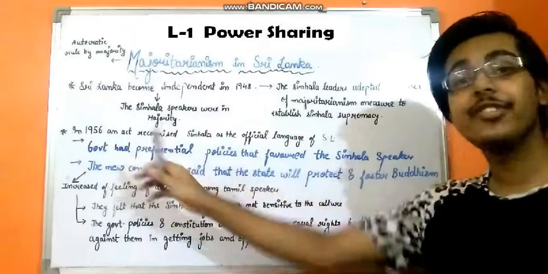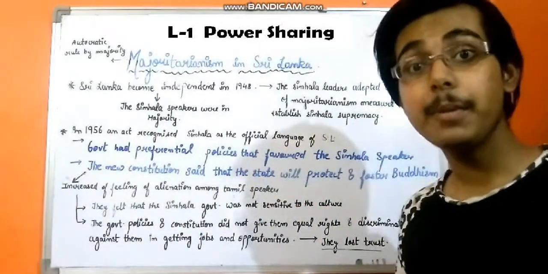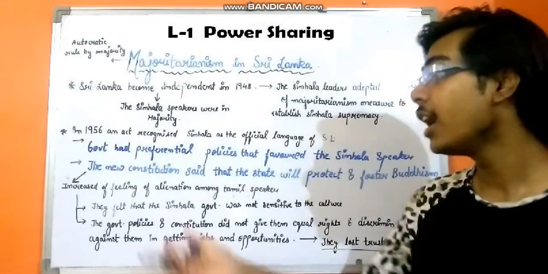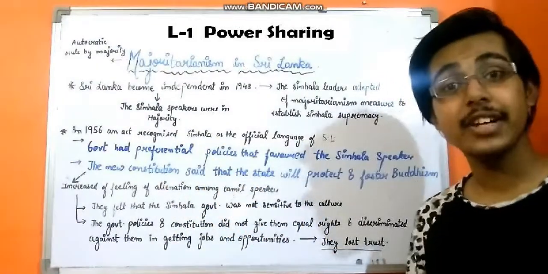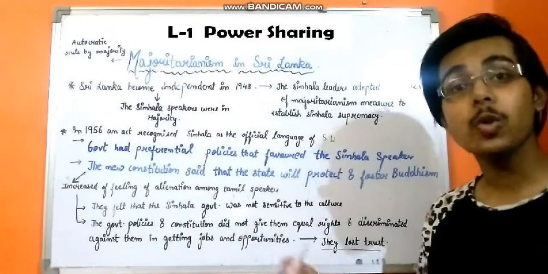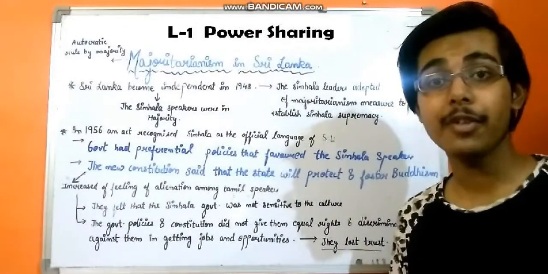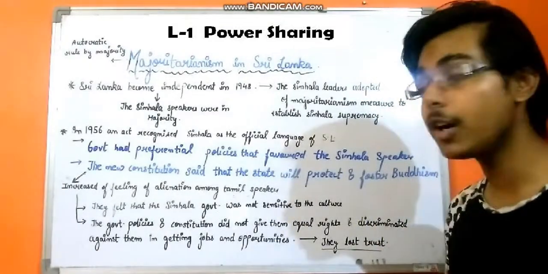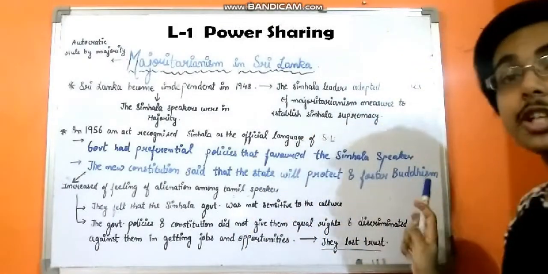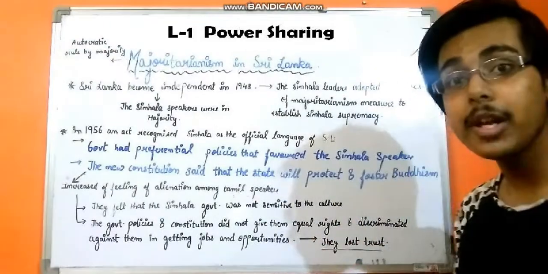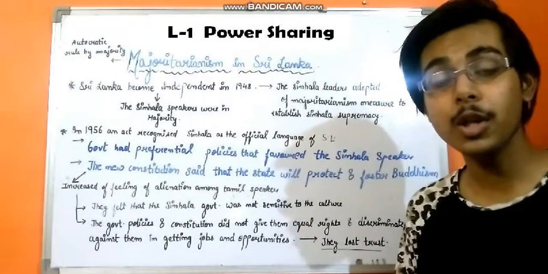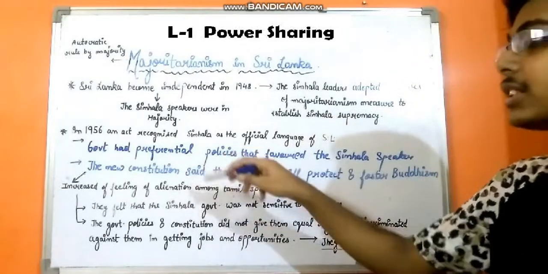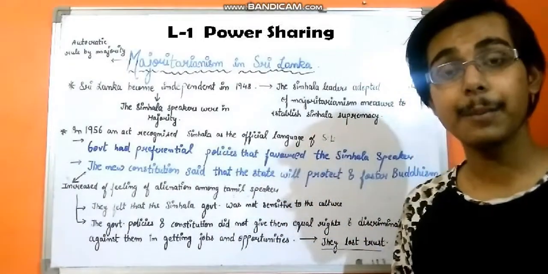So how did they actually do this? In 1956 an act was passed which made Singla the official language of Sri Lanka. On top of that, the government policies favored the Singla people, and the new constitution that was formed after Sri Lanka became independent made it necessary for the Sri Lankan government to protect and foster Buddhism. You all probably remember that most of the Singla people were Buddhist. So these were some of the measures that the Singla people had taken.